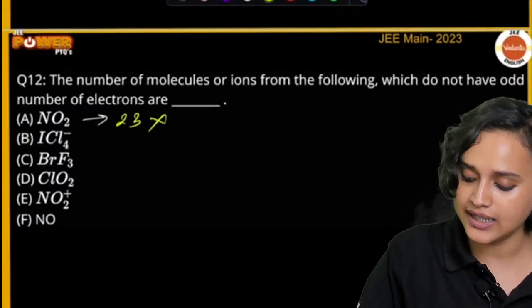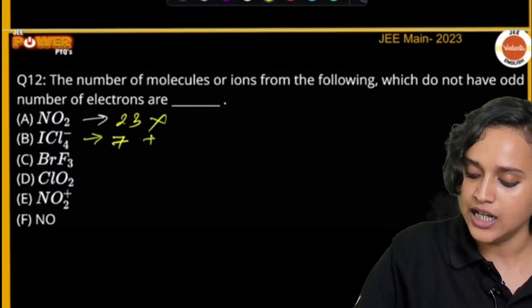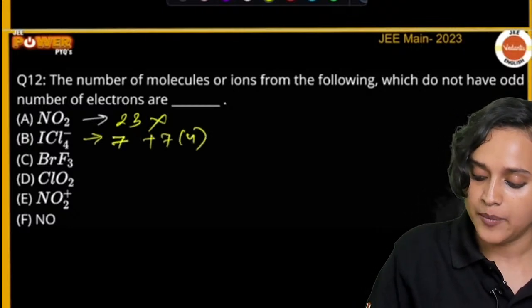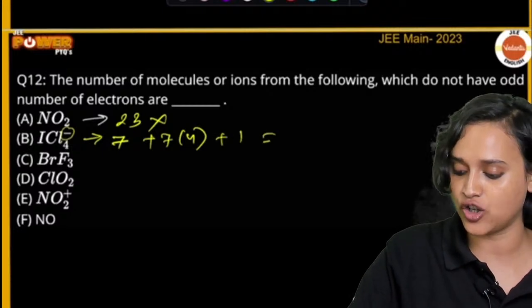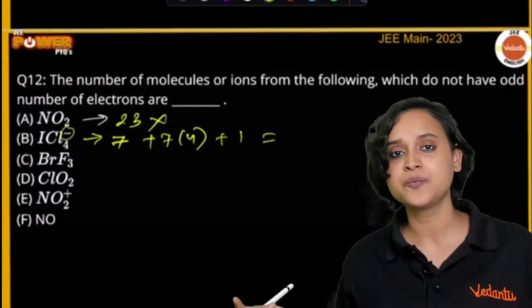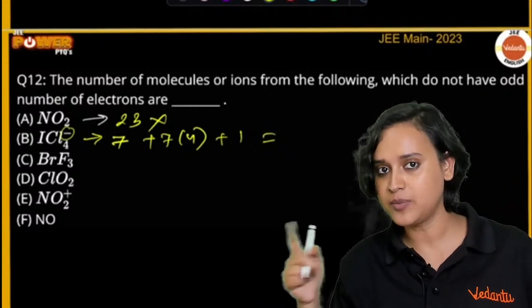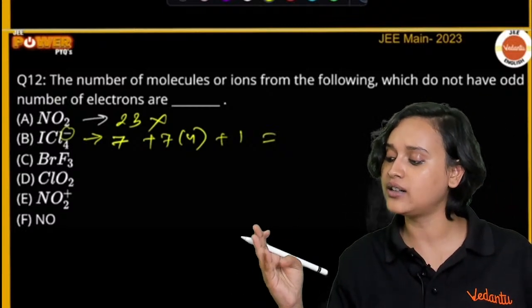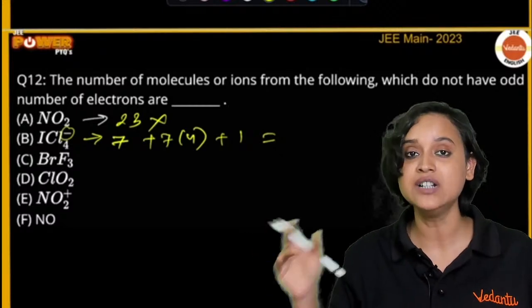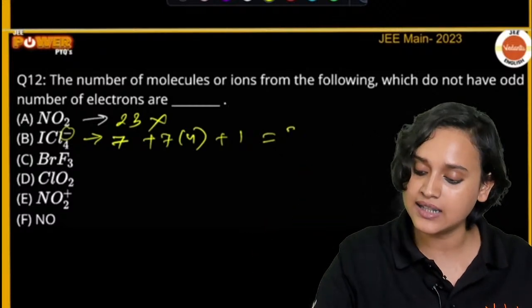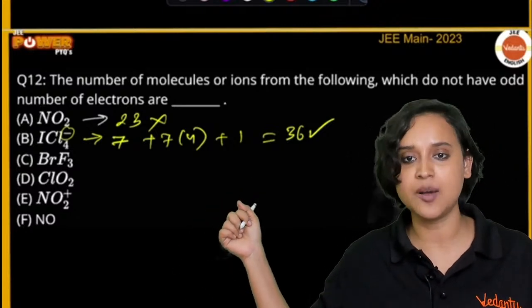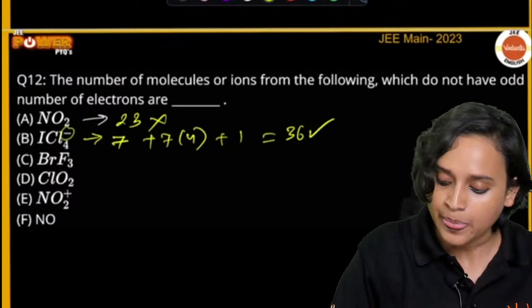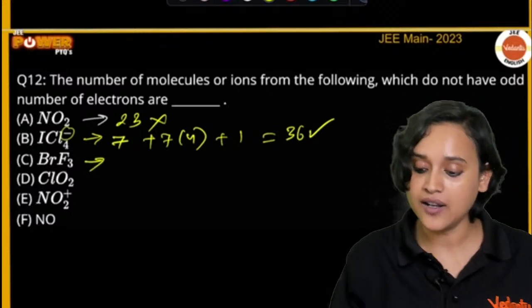ICl4: we have 7 plus 7 into 4. Because there is a minus sign, we also have to add 1 electron. 7 fours are 28, 28 plus 7 is 35, and 35 plus 1 is 36. This has an even number of electrons, so this is an answer. Now let's go to BrF3. For BrF3, what will we have?